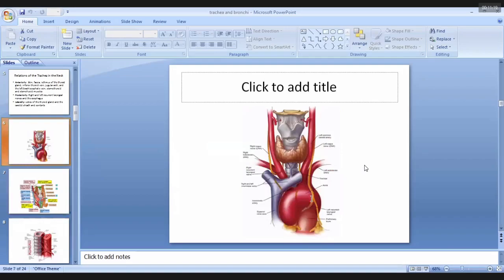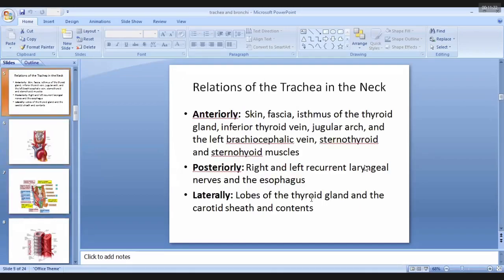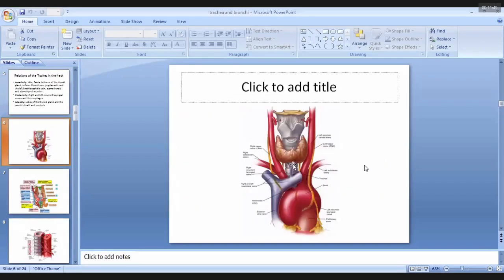The structures present in front of the trachea in the neck region: the most superficial structure is the skin. After reflecting the skin, there is a fascia that is present throughout the body. In the region of the neck, again, these two structures are the more superficial structures. After reflecting the skin and fascia, there is the isthmus of the thyroid gland, the central part of the thyroid gland. Then the inferior thyroid vein. See in this figure, this is the inferior thyroid vein that drains into the left brachiocephalic vein. So the left brachiocephalic vein is also present in front of the trachea in the anterior relation.